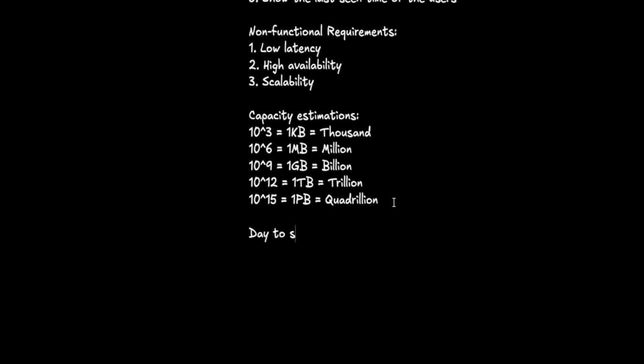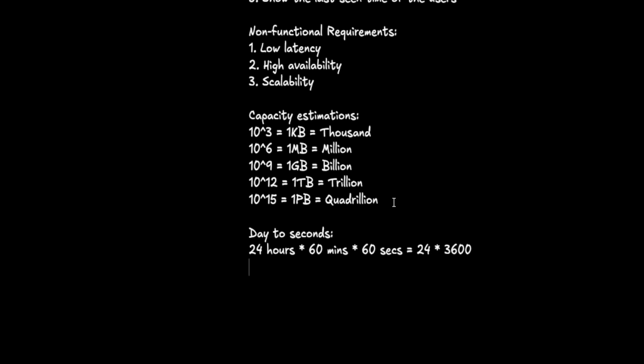Another basic factor that you need to know while you do these computations is day to seconds. We have 24 hours in a day, every hour has 60 minutes and every minute has 60 seconds, equals 24 into 3600.